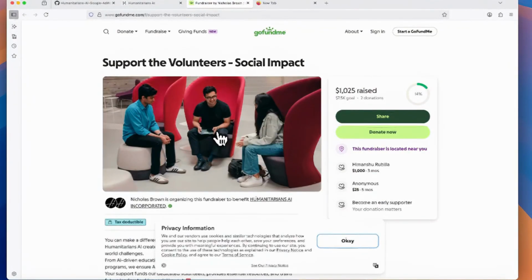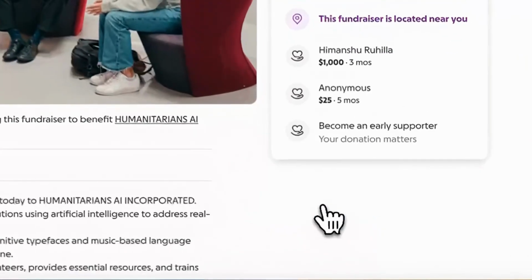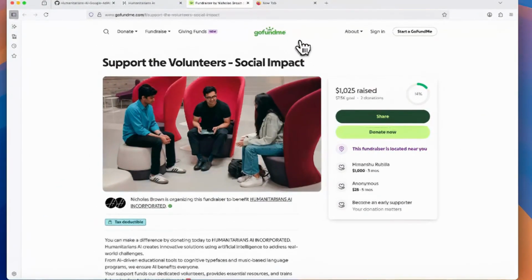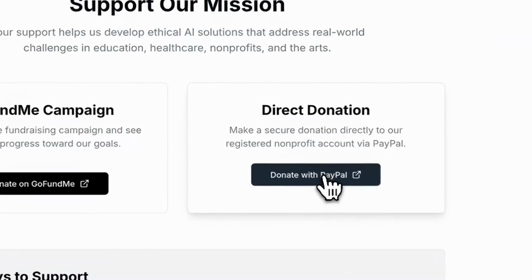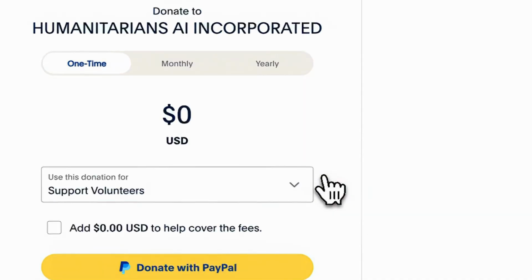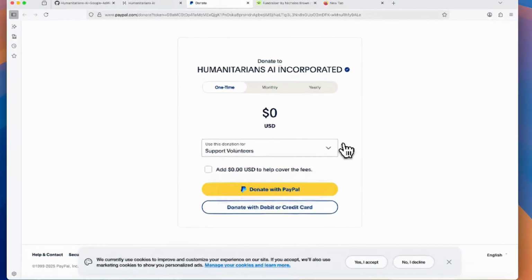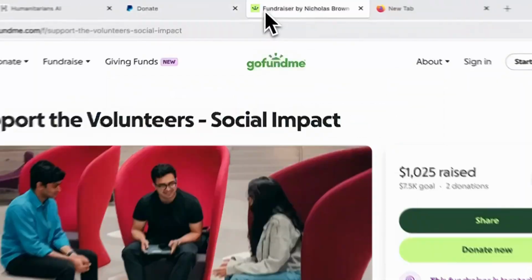The reason we're doing that, and please donate, by the way, since we're on this page, is people trust GoFundMe. They don't trust you unless you're Greenpeace or some big nonprofit. So we use PayPal Giving and we use GoFundMe. There are some others, I'm sure. But people trust PayPal. They know that PayPal has verified us. In order for us to do PayPal Giving, we've had to give PayPal all of our information about our nonprofit. They verified that we're a nonprofit. Same thing for GoFundMe.